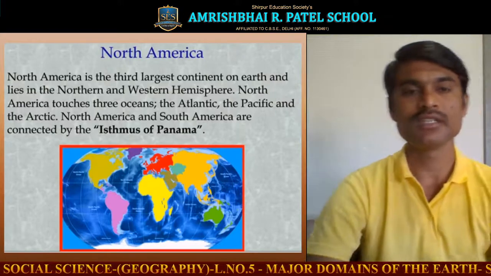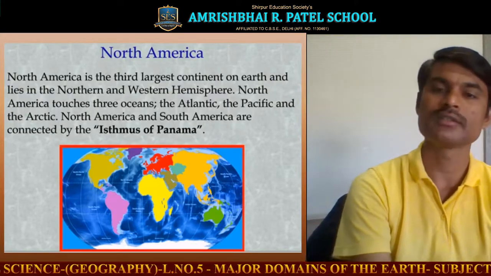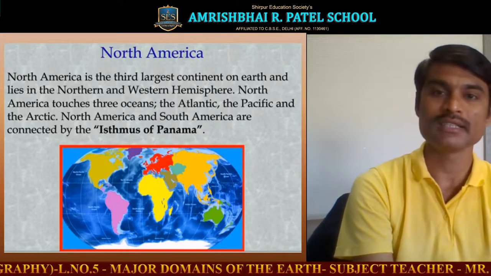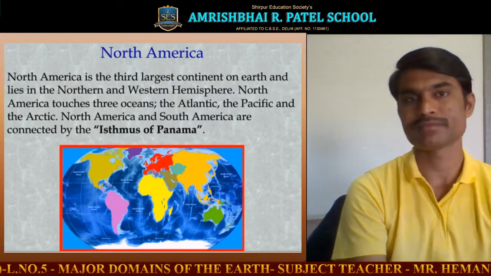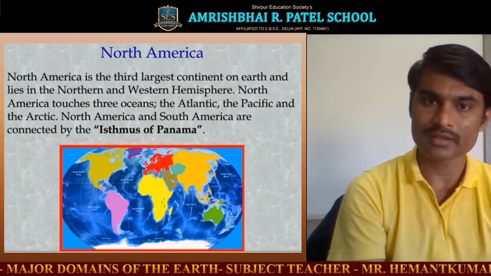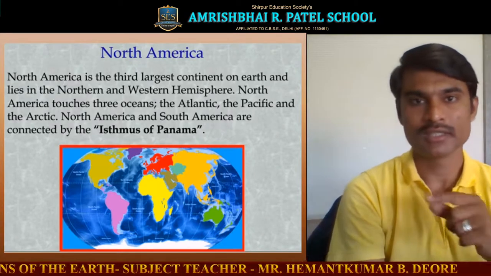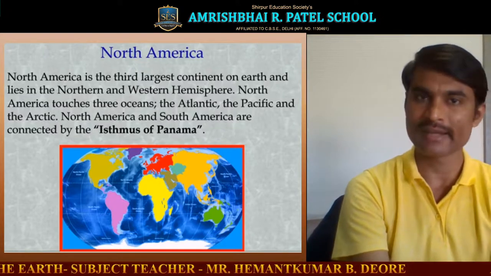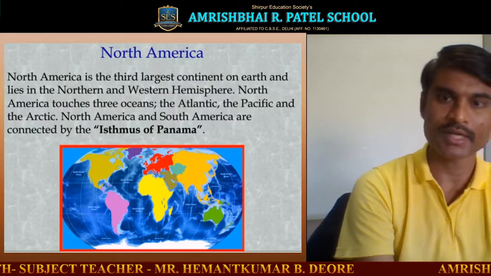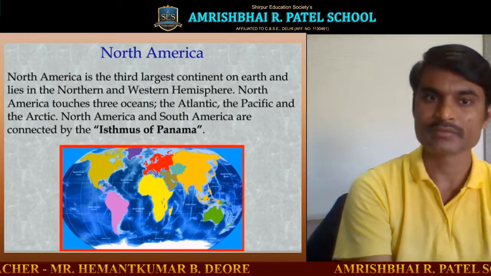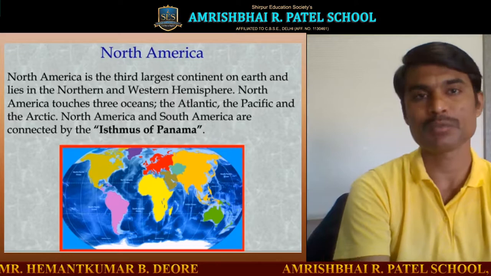North America is the third largest continent on the earth, and it lies in the northern and western hemisphere. North America touches three oceans: the Atlantic Ocean, the Pacific, and the Arctic Ocean. North America and South America are connected by the Isthmus of Panama.